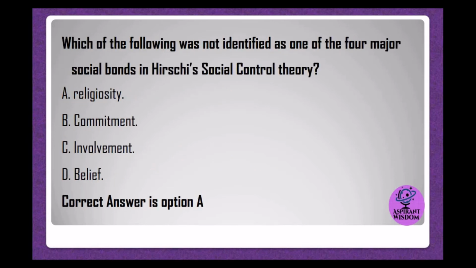Which of the following was not identified as one of the four major social bonds in Hirschi's social control theory? A. Religiosity. B. Commitment. C. Involvement. D. Belief. Correct answer is option A.